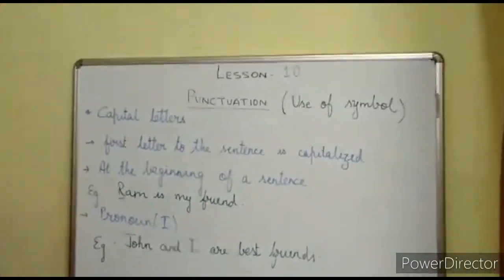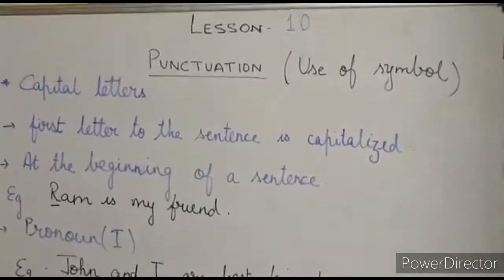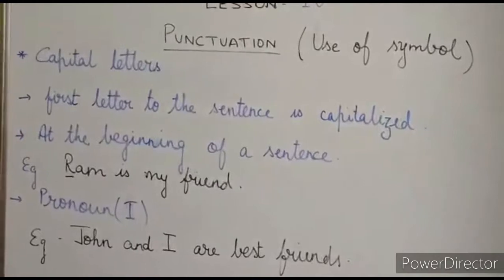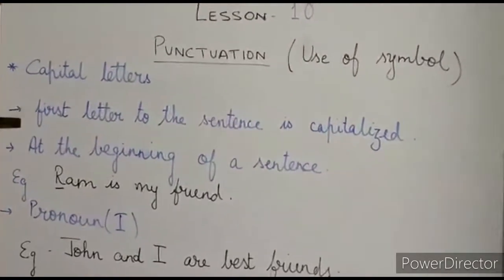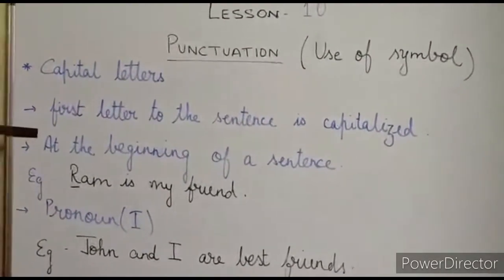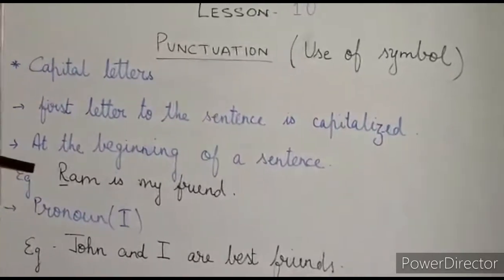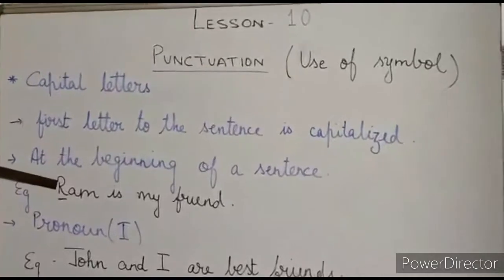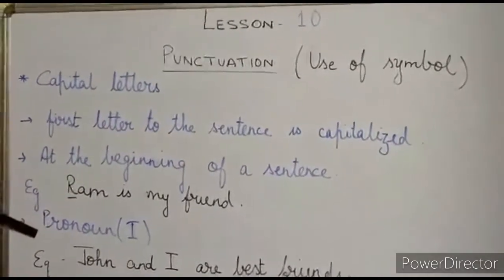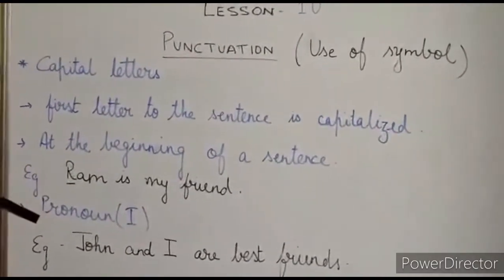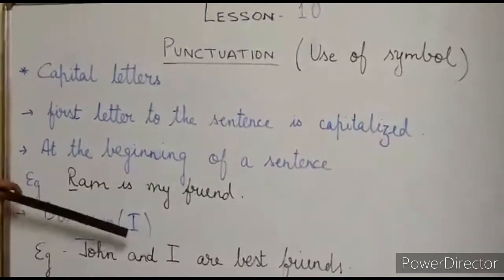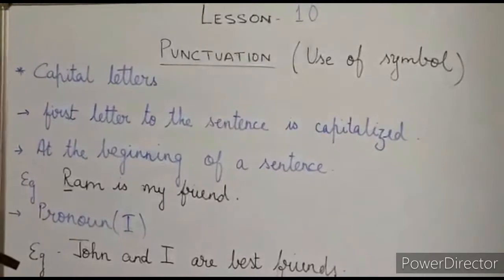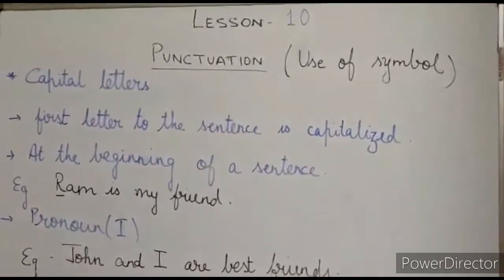Have a look at the board once again. I am repeating the things for you once again, students. The first place where we use a capital letter is at the beginning of the sentence. Example, Ram is my best friend. The first letter, R, is capitalized. And the second is the pronoun I, which is always written in capital. For example, John and I are best friends.